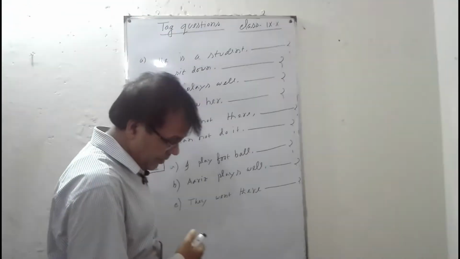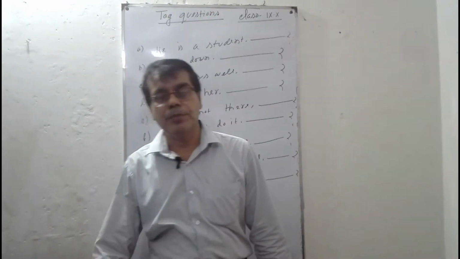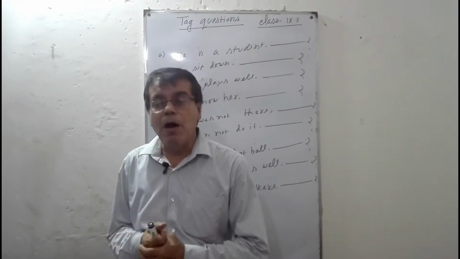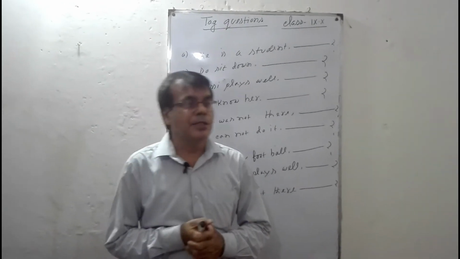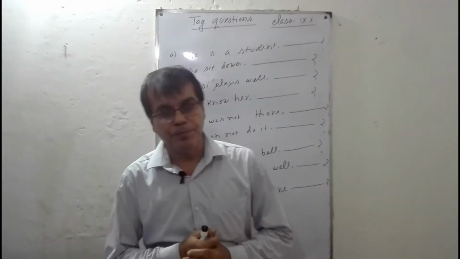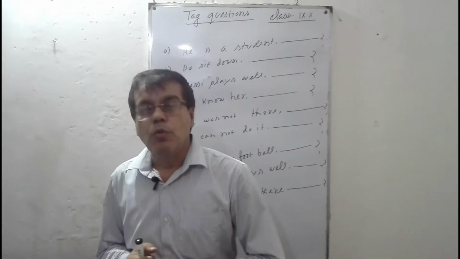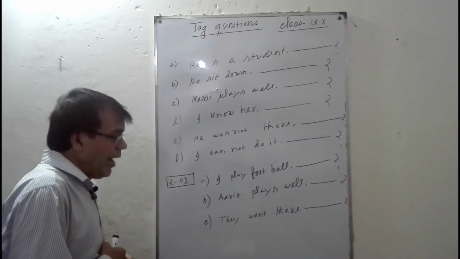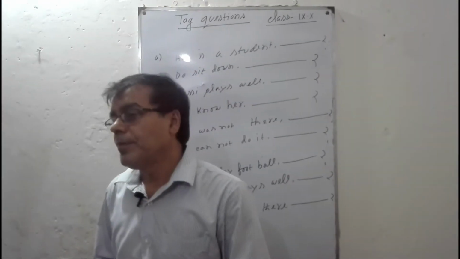At first, before doing this, we have to know what is a tag question. Tag questions are the small questions that come at the end of declarative, assertive and exclamatory sentences. We use tag questions to make sure the statement is true or to ask for agreement.